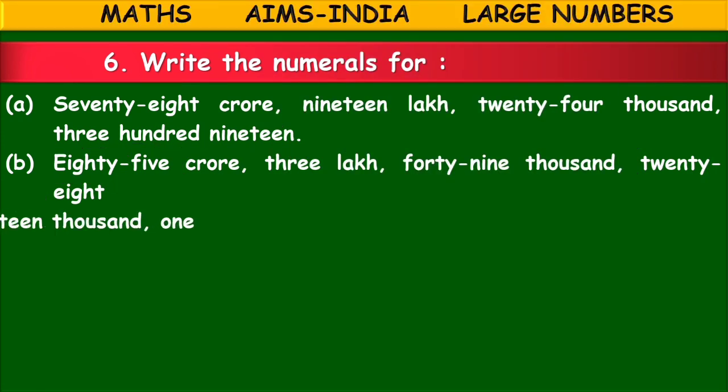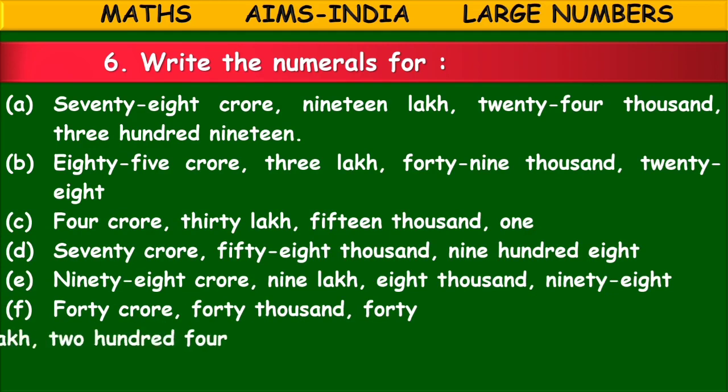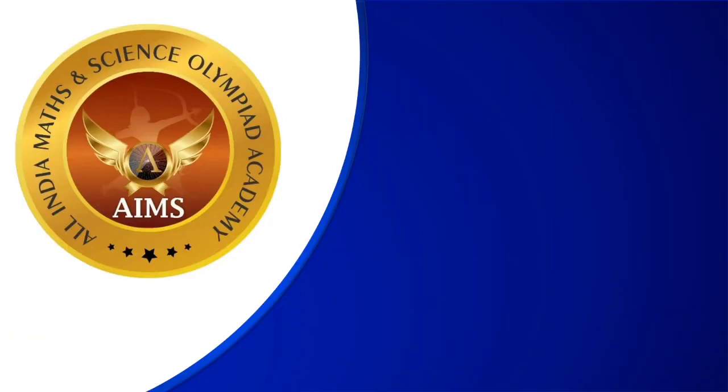Now look at these two questions. These questions are for your homework, children. Please try writing the numbers for these number names. I hope you will do the homework, and I hope you understood what we have learned today. What did we learn, children? We learned about two new place values, crores and 10 crores, which come under the crores period, right?